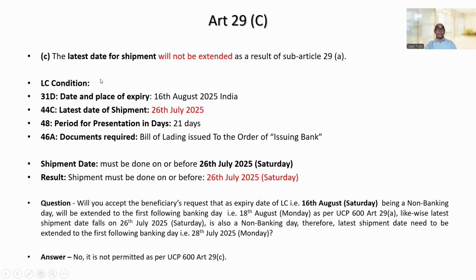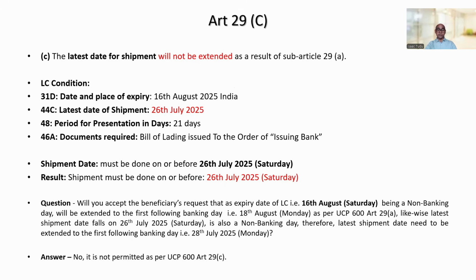This particular article, Article 29C, clearly states that the latest shipment date mentioned in the LC is not extended as a result of any extension of the expiry date of LC or the deadline for presentation of the transport document, right? The latest date for shipment is the last date by which the shipment must be done. So understand this clearly. The reason behind this rule is that extension applies only to the presentation of documents, not to the shipment they evidence.